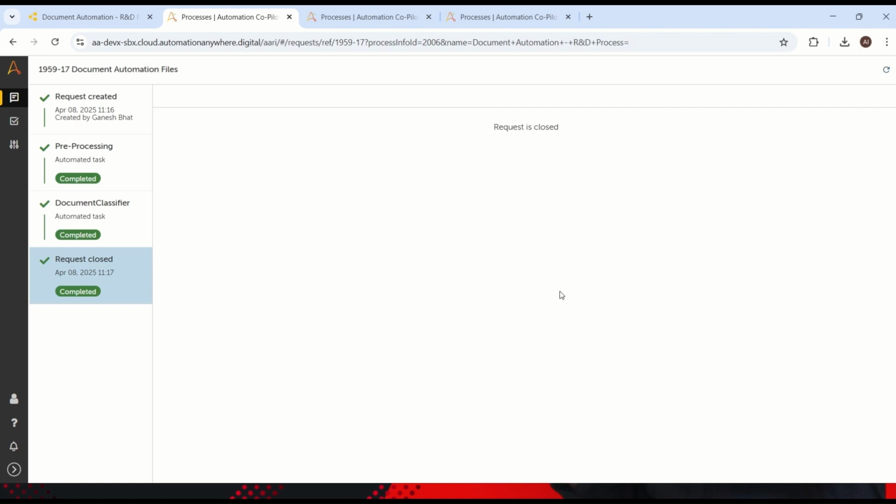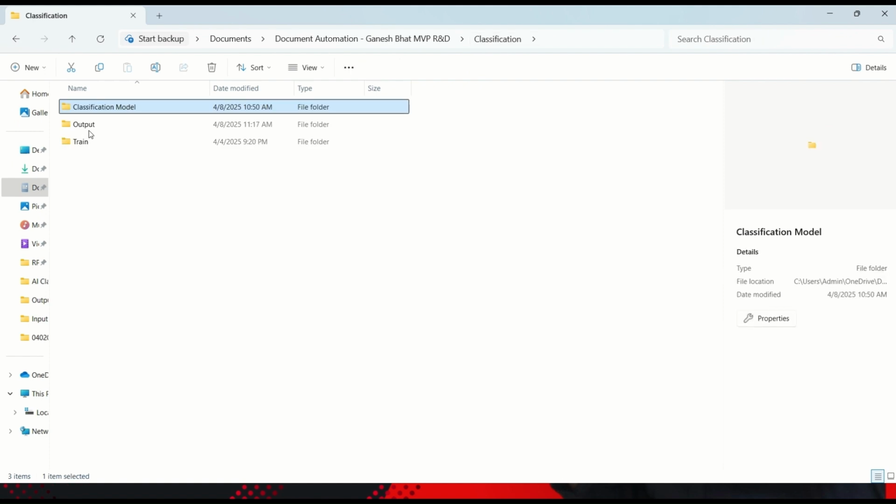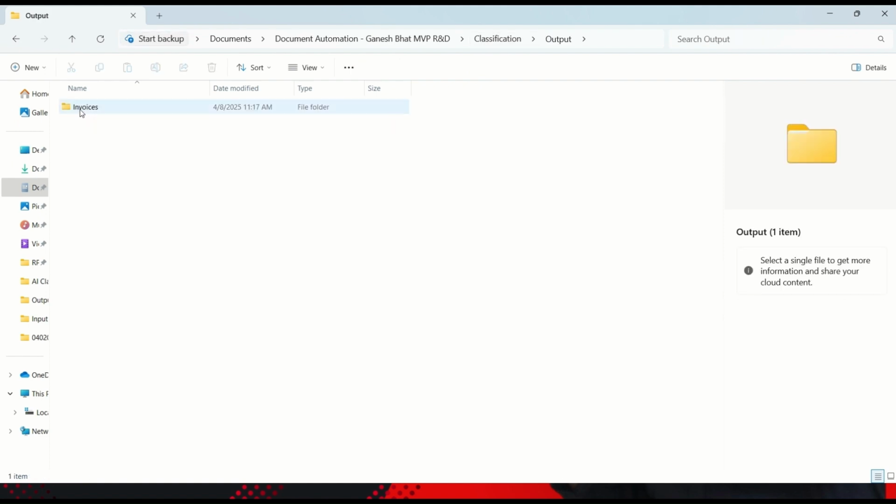This is invoice, right? So let's go back to the folder structure and see what exactly we have in the output. If you go to the output, it is trained as, okay, this is invoice. So that's why it is keeping this document inside the invoice folder without manual review. So now in the future, what will happen? Whenever you have different types of documents in the same invoice or banking statement or some other trained document type, then it will auto heal. No need to develop again and again.